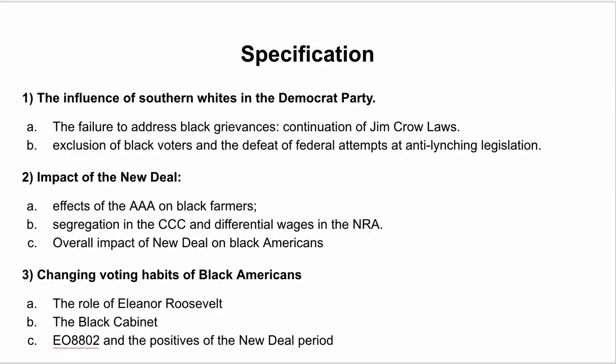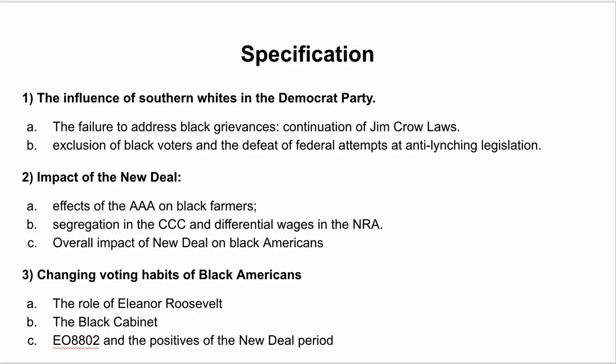The final point is about the changing voting habits, and how at the start of the period, Black Americans were predominantly Republican voters, and at the end of the period, they are predominantly Democrat voters. So the reasons why that happened. One point is Eleanor Roosevelt and her symbolic support for Black American civil rights. For example, her relationship with Mary McLeod Bethune, supporting Marian Anderson, supporting sharecroppers, and talking with A. Philip Randolph.